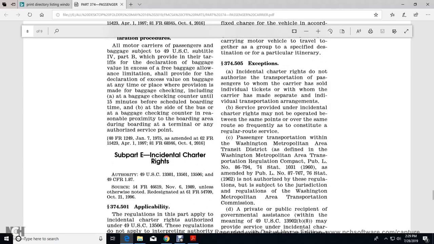All right, 374.505, exemption. Incidental charter rights do not authorize transportation of passengers to whom the carrier has sold individual tickets or with whom the carrier has made separate individual transportation agreements. Services provided under incidental charter rights may not operate between the same points or over the same route so frequently as to constitute regular route service.